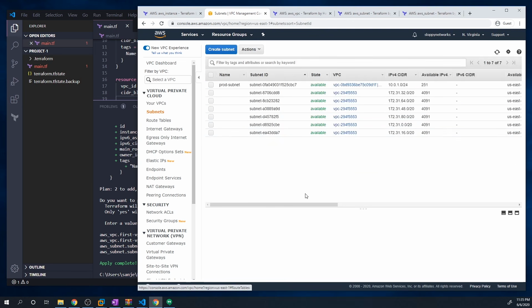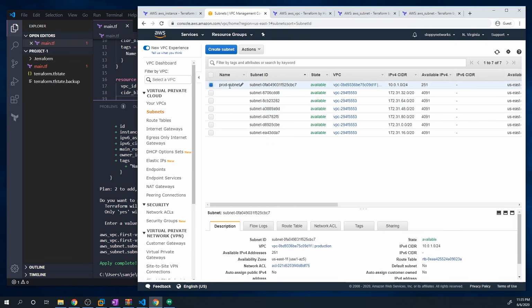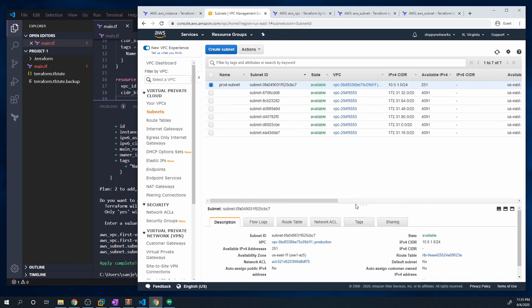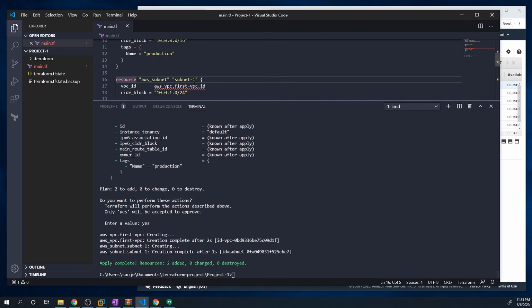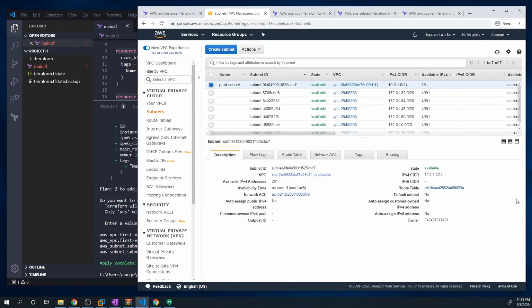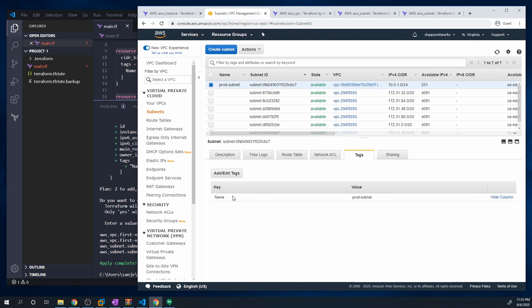And if we go to our subnets, there's going to be a whole bunch of subnets here. But once again, these are all part of the default VPC that gets created. We want to just take a look at the one we created, which is prod-subnet. If we go here, we'll see that the VPC this subnet resides in is prod, which is the VPC that we created within Terraform. And then we also have the CIDR block, which is 10.0.1.0/24. And so that's pretty much it. Obviously, there's a tag, which is the name, which we can see right up there.